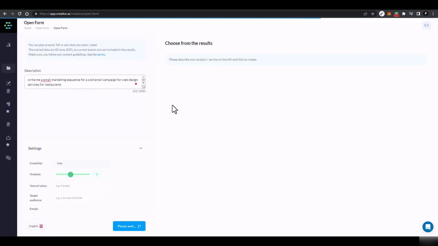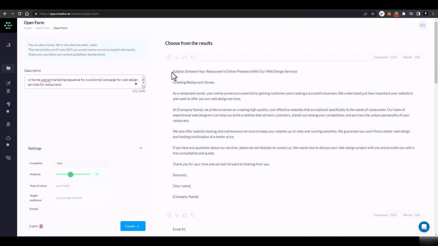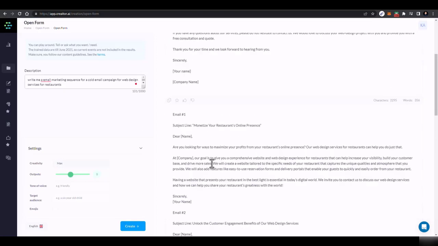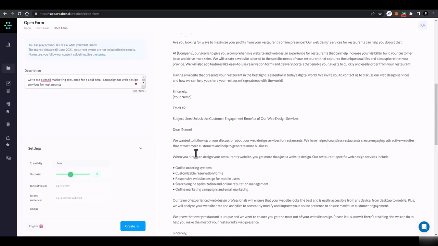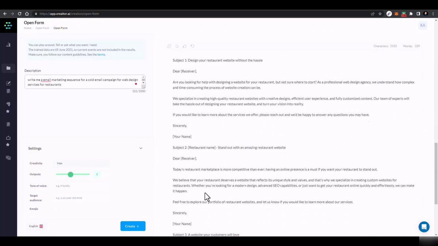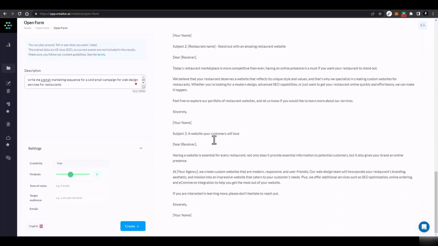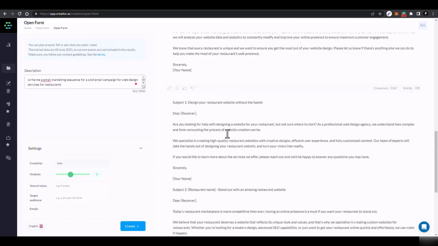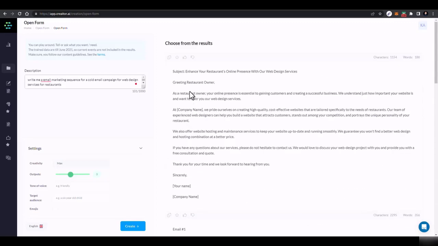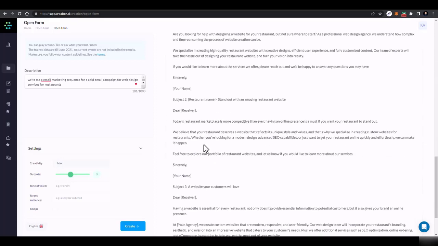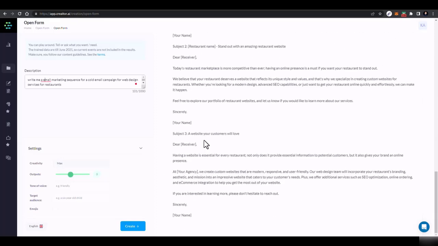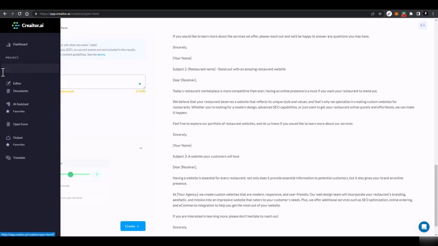So here you go. It generated the complete email sequence for me. First email, then second email, then the third. These are the two emails. Then here are the three emails as well. So the first copy is with one email, the second copy is with two emails, and the third copy is with three emails, and that's how you can create amazing email sequences or anything you want here.